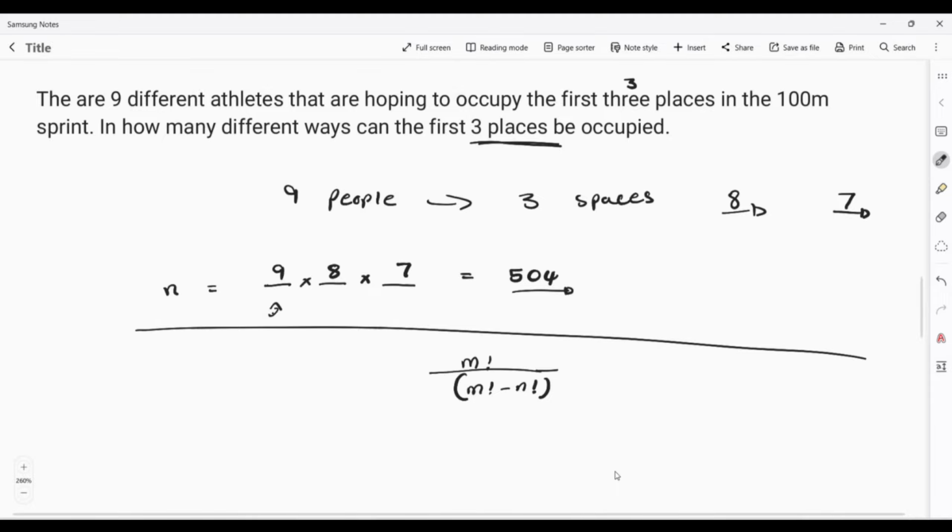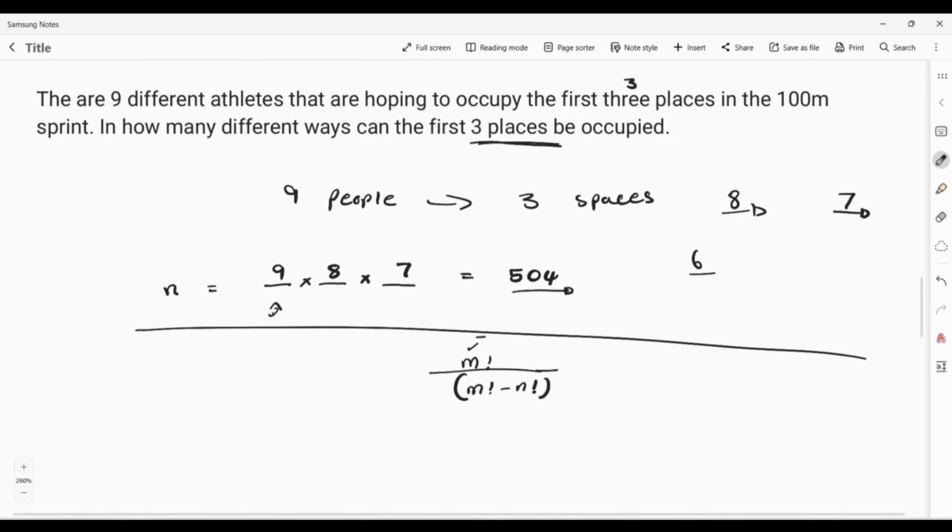You can see that after this, I still have 6 people who are not having any spaces because only the first person, second person, third person occupy the spaces. So 9 minus 3 gives me 6. 6 people are left with no spaces. So you can also use this formula.